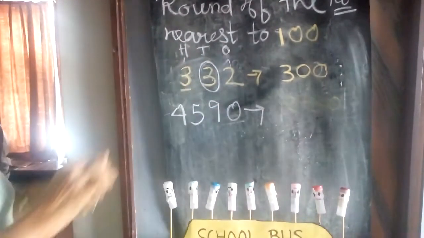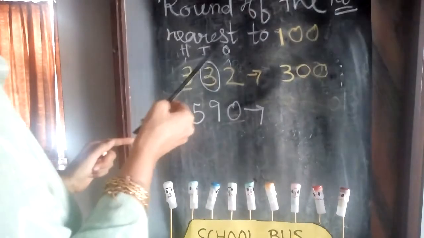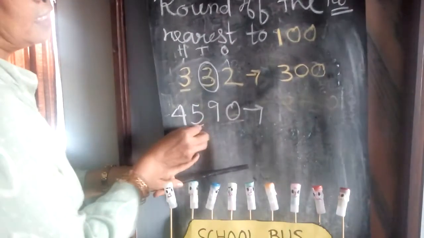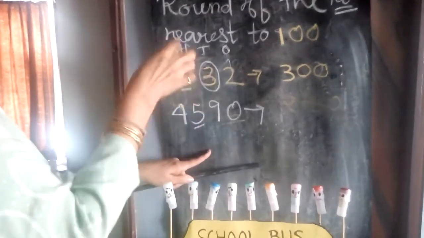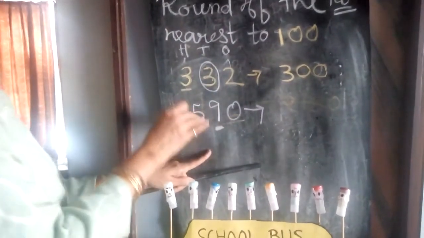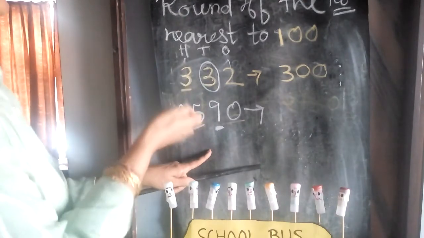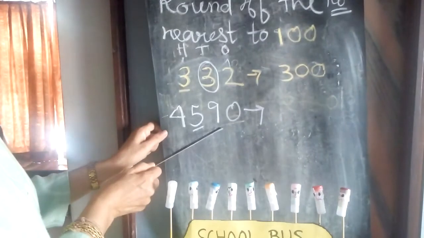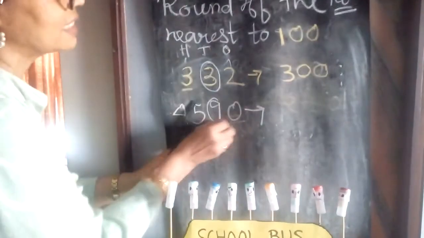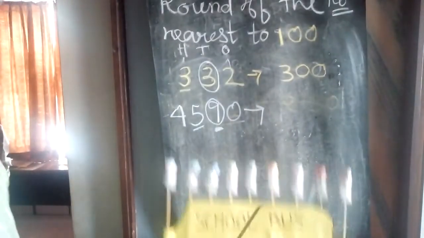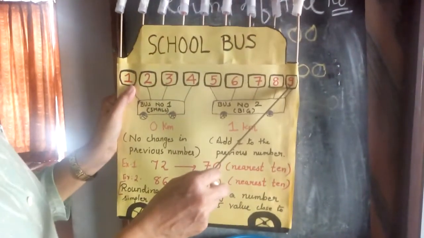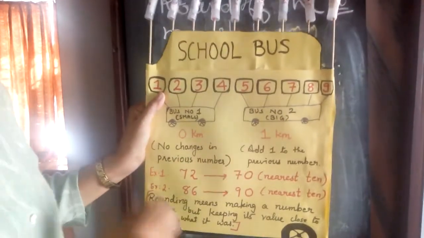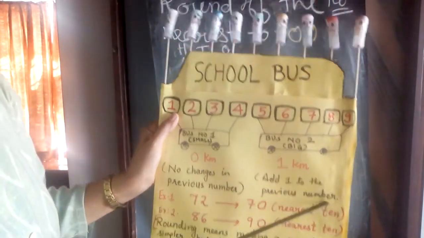Now look, children. Again, rounding off to the nearest hundred. 100 means, see the hundred place, but you are making changes in tens place. You have to go and change the tens place. Now look, children. Tens place, which number is there? 9. 9 number means which standard, children, here? 9th standard. So 9th standard is in which bus? Bus number 2, that is big bus. 1 kilometer. So add 1 to the previous number.